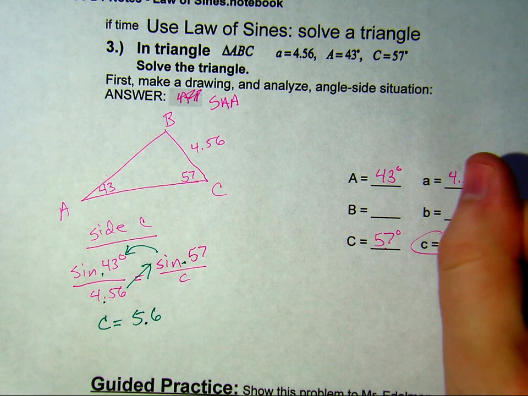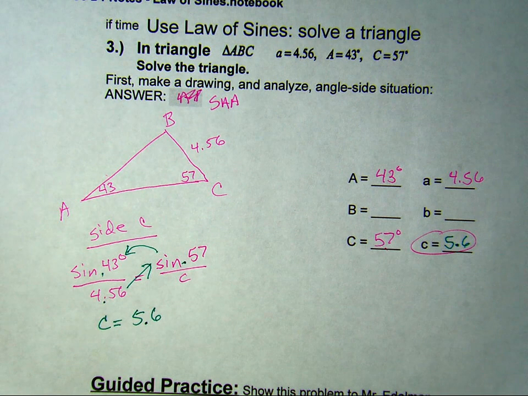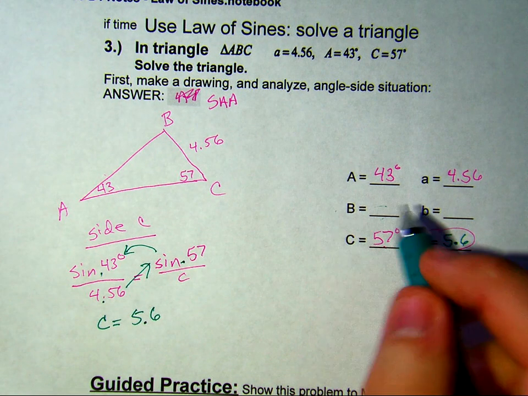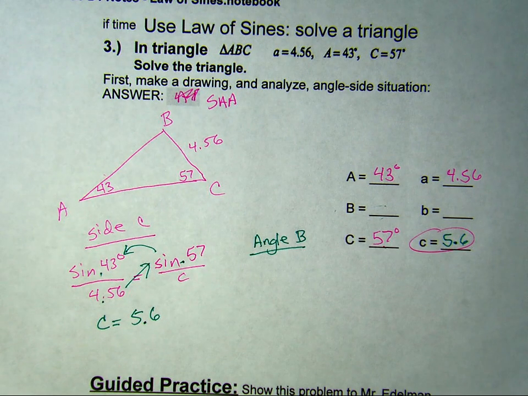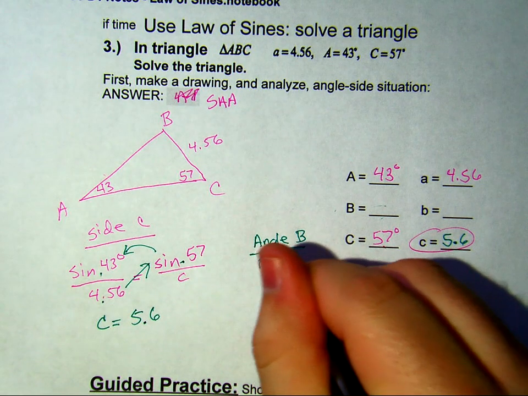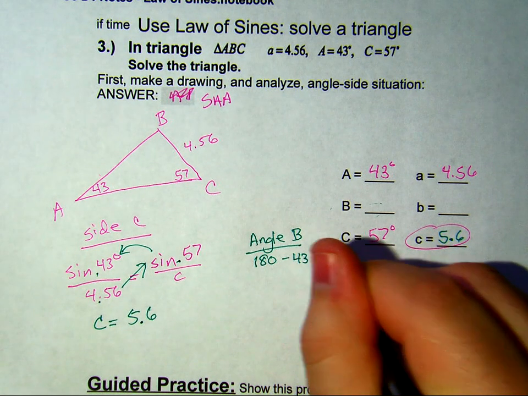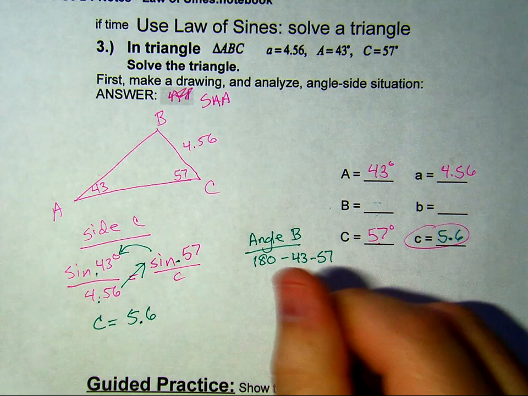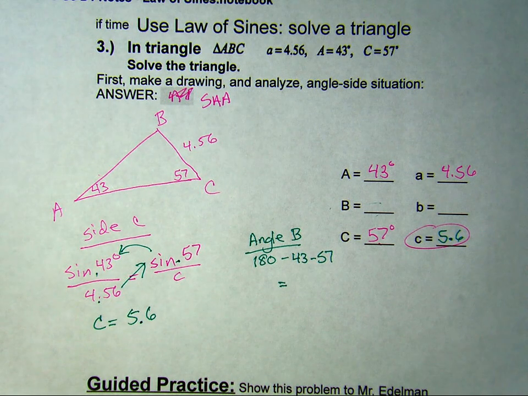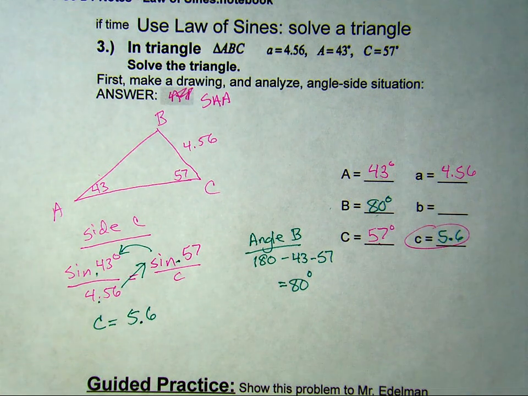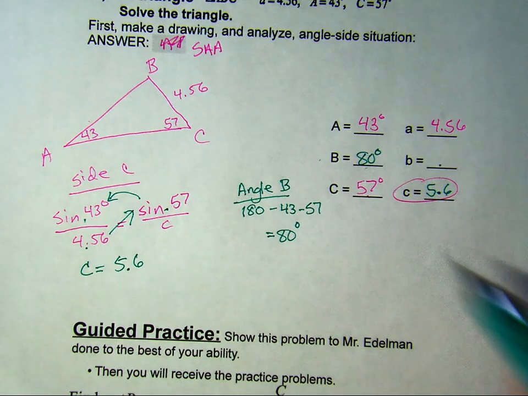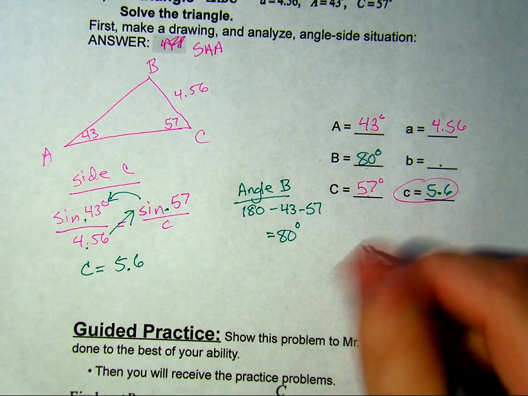Then I might as well move on to angle B. That's a triangle rule. 180 minus 43 minus 57, because all the angles have to equal 180. And that would be 80 degrees. And then to find side B, we just set up another law of sines. We're going to use angle A's corresponding ratio.